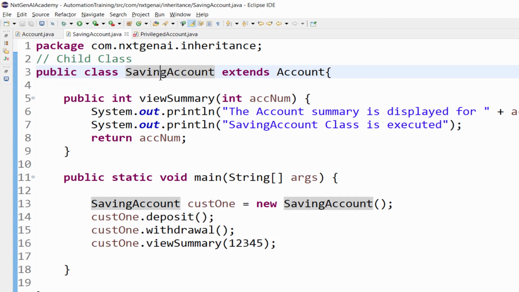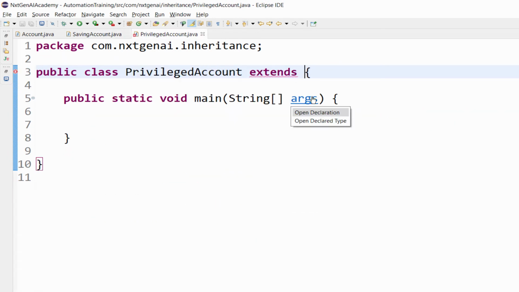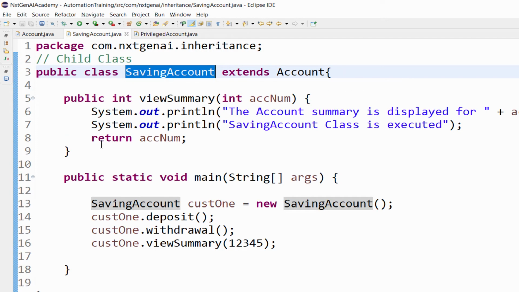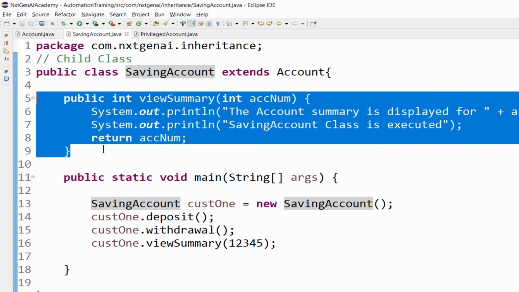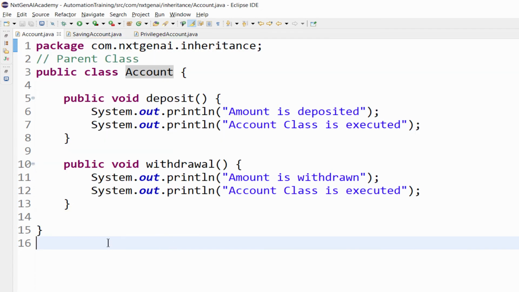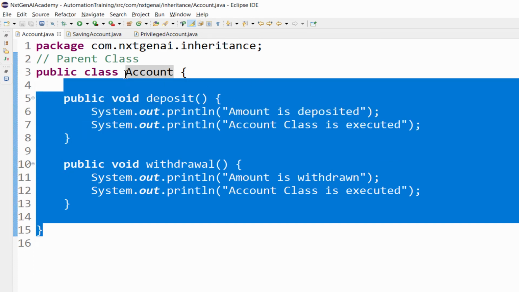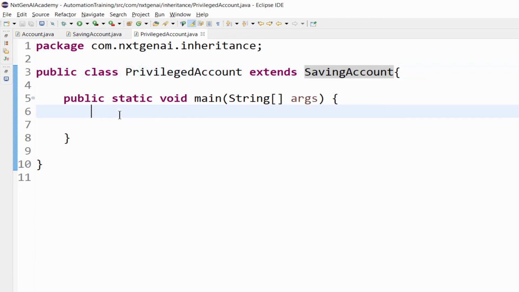Our parent class name is saving account. Now we are able to access the methods inside the saving account, that is our parent class. In addition to that, we can also access the account class, that is our grandparent. It's very easy to access.